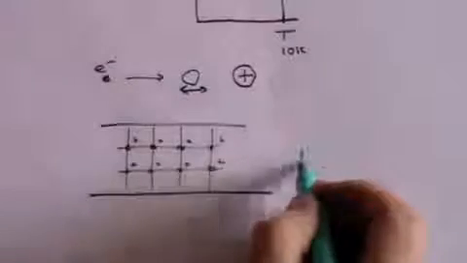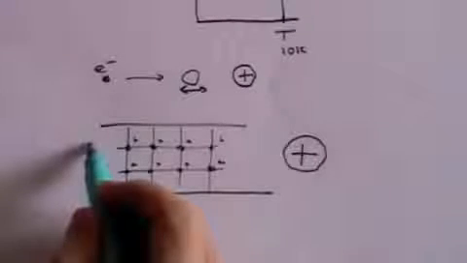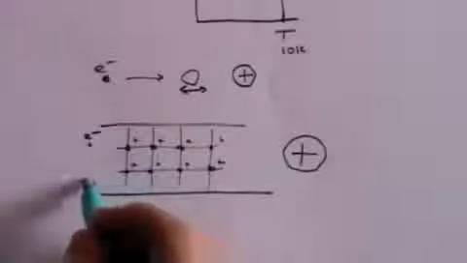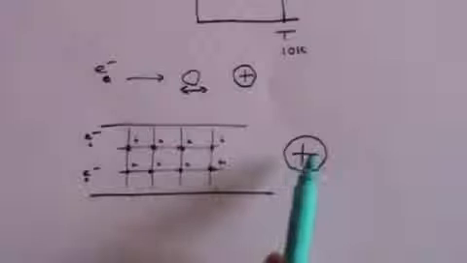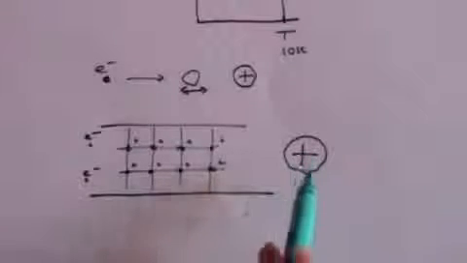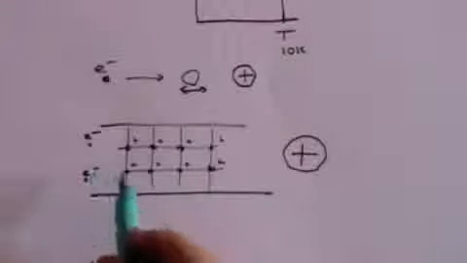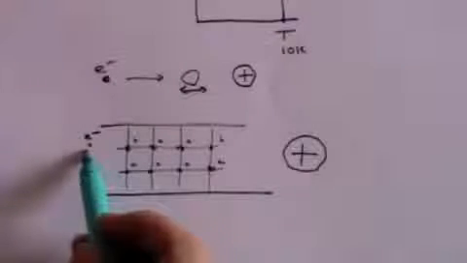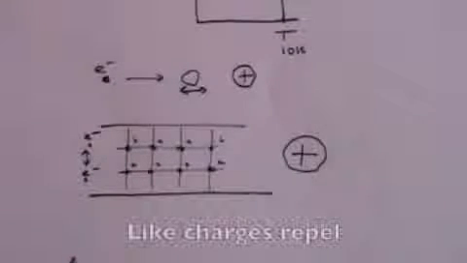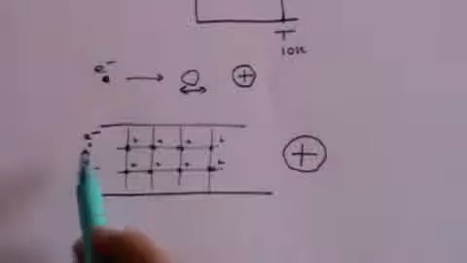There will, of course, be at the end of the wire the huge positive terminal of the battery. And there are also electrons which are negatively charged flowing through the lattice to get to the massive positive charge. Now, what is the perspective of any one electron? Well, for a start, the electron will want to keep away from other electrons because like charges repel, and so electrons won't want to get too close to one another.